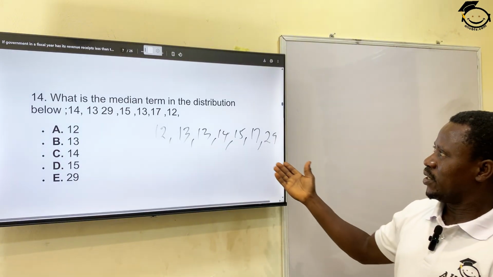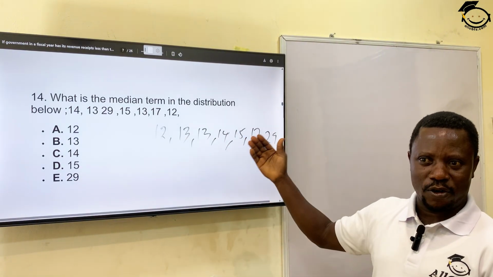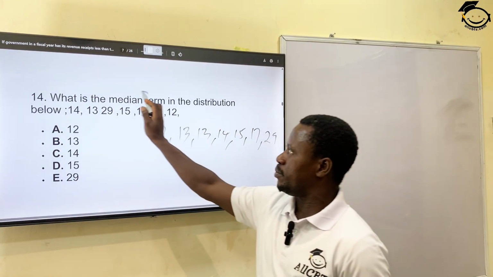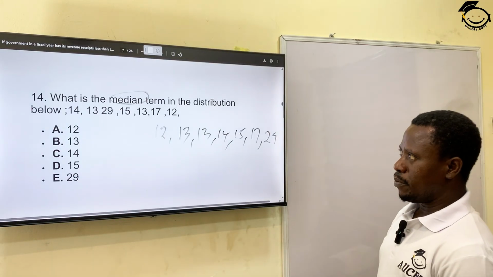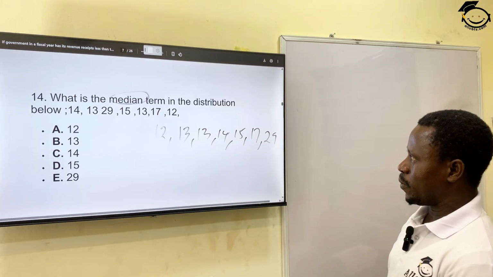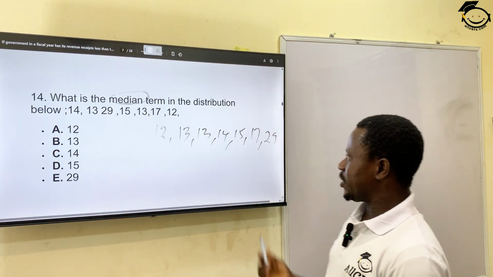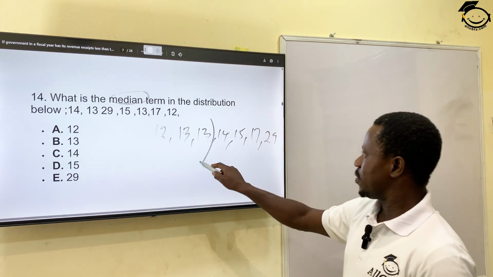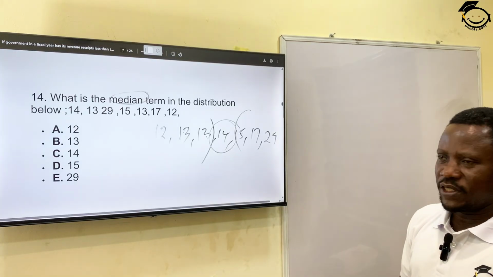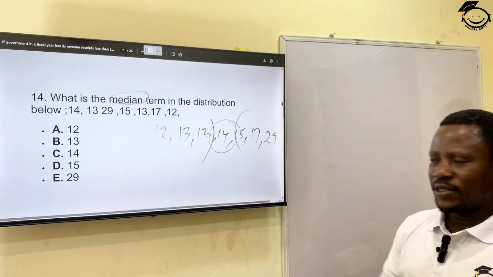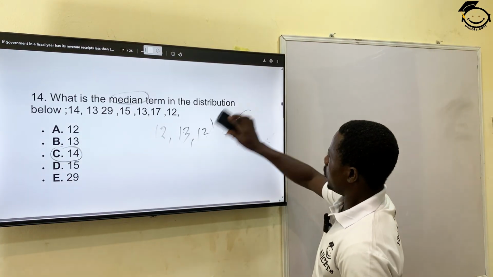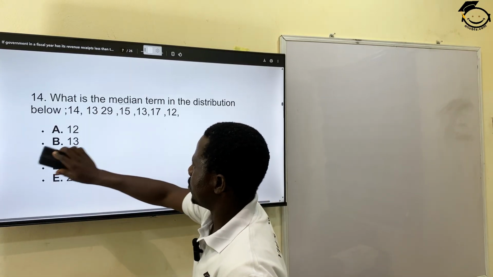Now, I've rearranged the distribution in ascending order, which means from lowest to the highest. Like I said earlier, your median term means the middle number. So let's look at the middle value now. They are all 7, so it's very easy for you. You count 3 from the rear and count 3 from the front. So you have 1, 2, 3, 1, 2, 3. Of course, the middle value is 14. So it's obvious our answer is option C, 14. We'll move on to the next question.